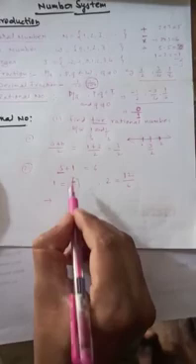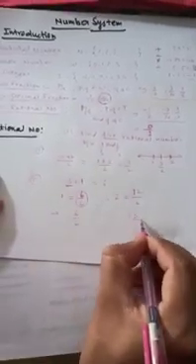So 1 can be converted to 6 upon 6 as an equivalent number, 2 can be converted to 12 upon 6, and now between these 6 upon 6 and 12 upon 6 we can insert 5 numbers like 7 upon 6, 6 plus 1 is 7, 7 plus 1, 8 upon 6, 9 upon 6, 10 upon 6 and 11 upon 6. How many numbers? 1, 2, 3, 4, 5. So this is the result. We are able to find 5 rational numbers between these.